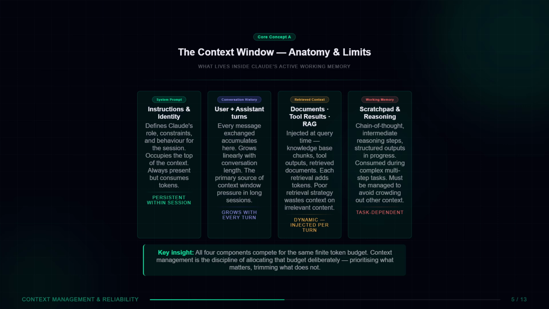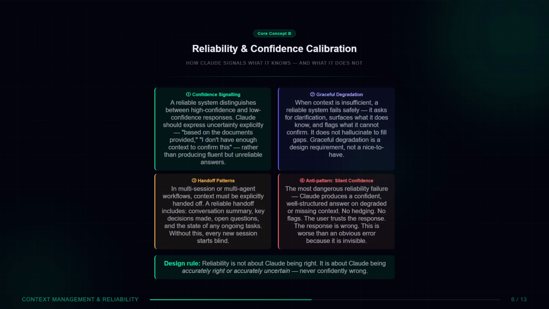Consumed during complex multi-step tasks, must be managed to avoid crowding out conversation and retrieved content. The key insight: all four compete for the same budget. Context management is the discipline of allocating that budget deliberately. Now the second half of this domain, reliability.